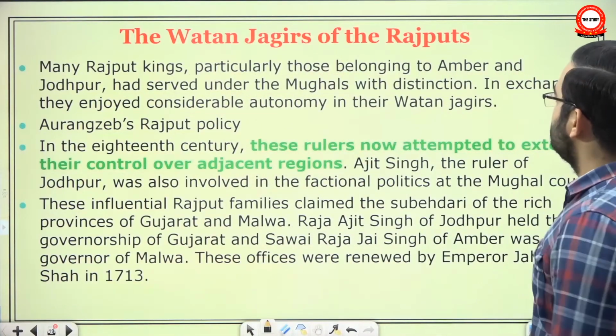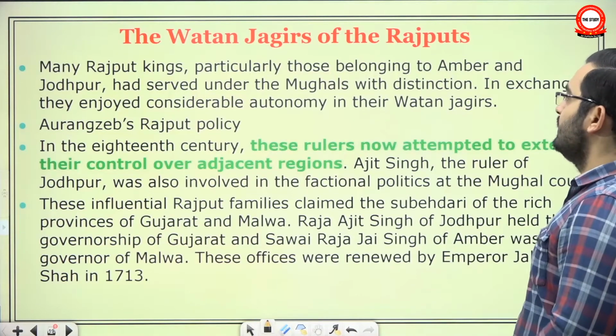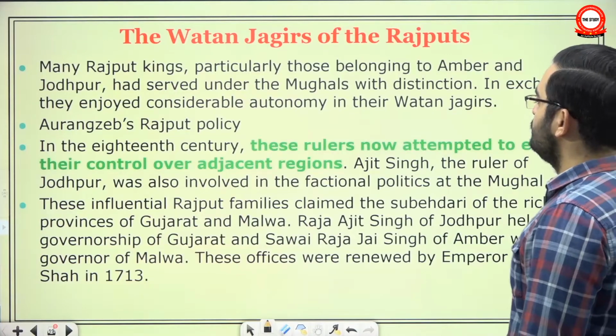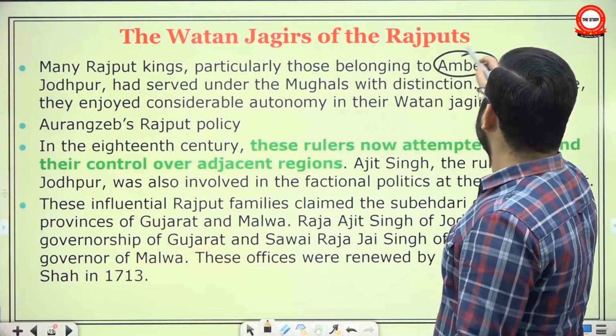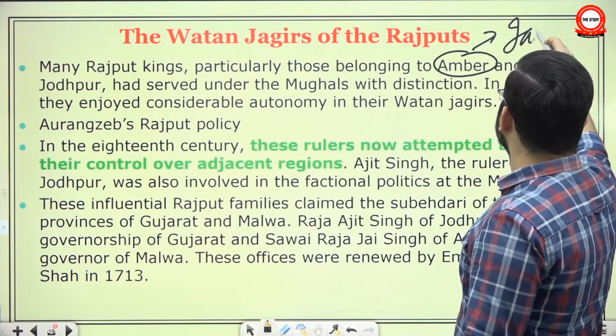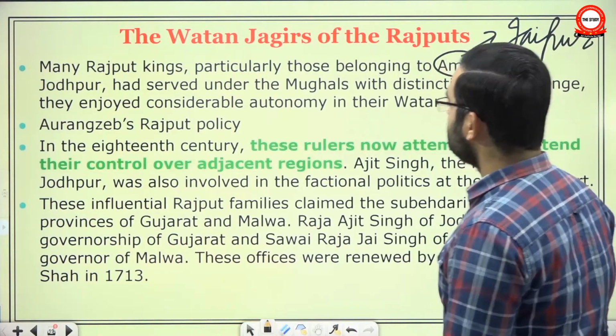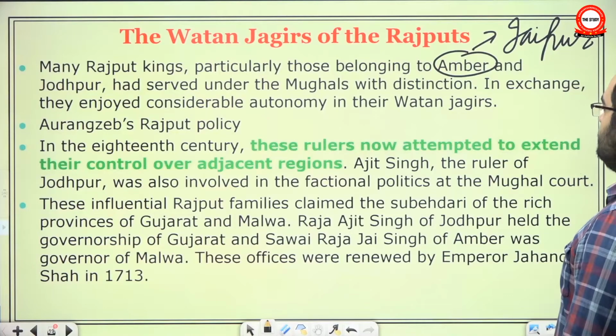The Watan Jagirs of the Rajputs. This was the second category. Many Rajput kings, particularly those belonging to Amber and Jodhpur. Amber, you can compare it with modern Jaipur. Okay, just for simplification, this area had served under the Mughals with distinction.